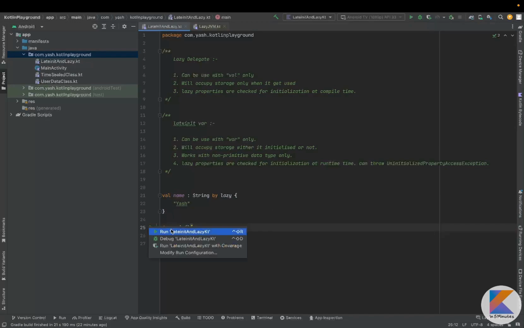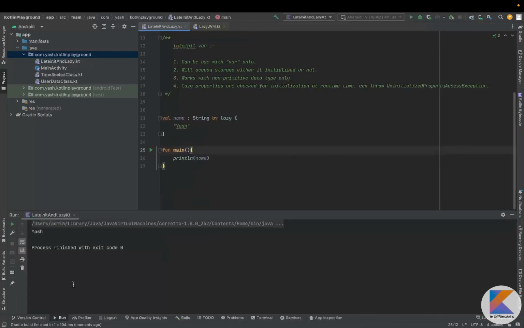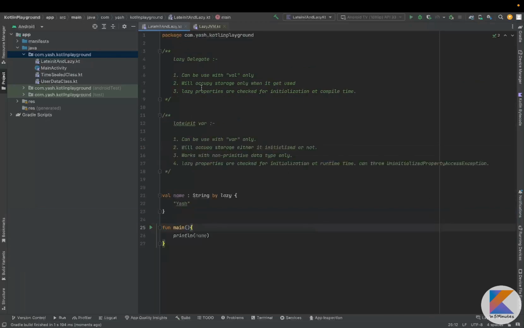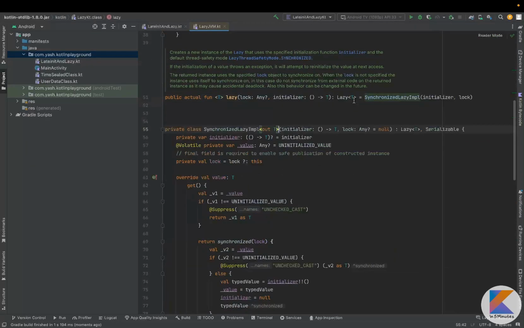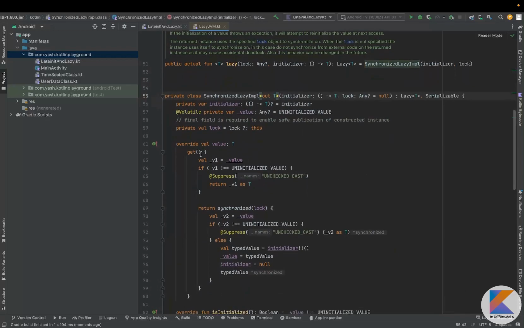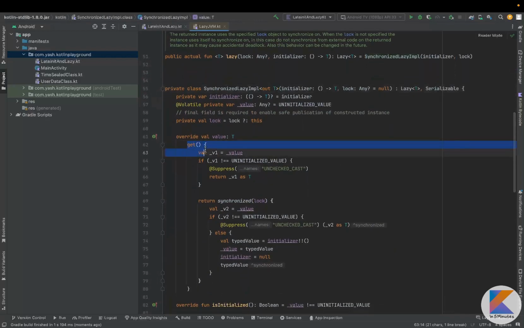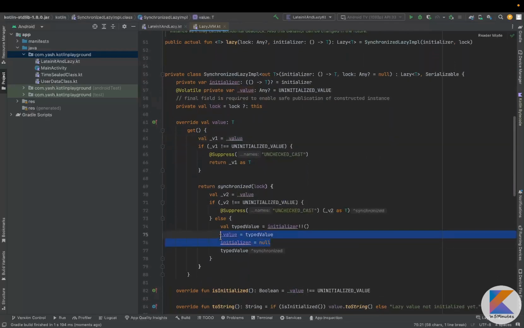Okay, so I will run this program. The second thing they are saying is that they store the value only when it gets used. If I am not using this name here, and let me show you the documentation, you will see that only when this is accessed will the value be initialized.